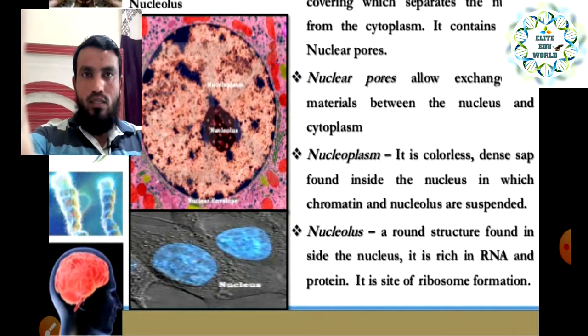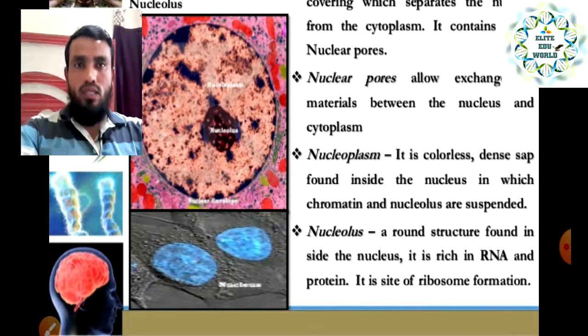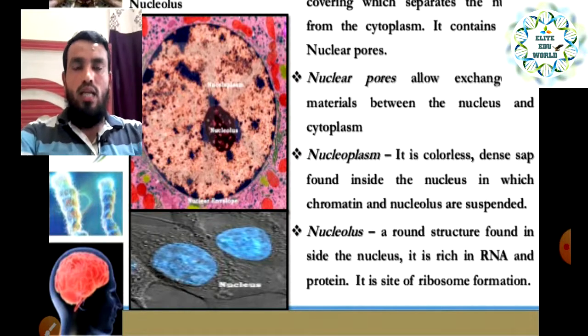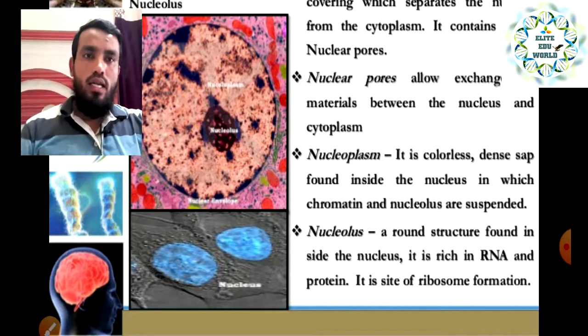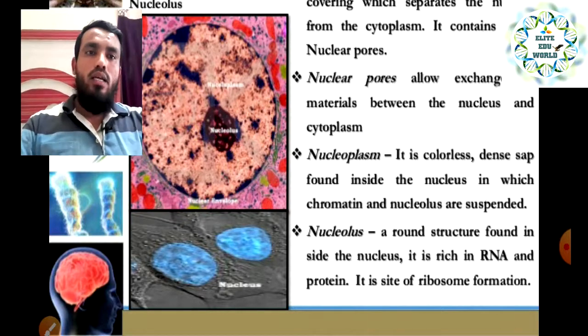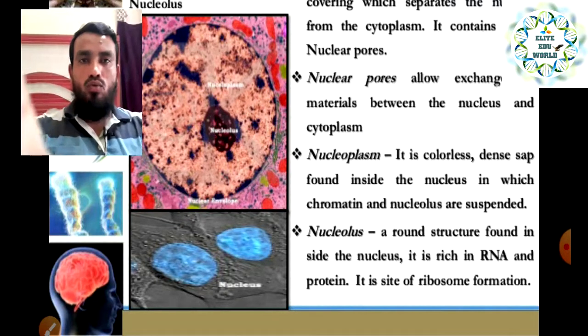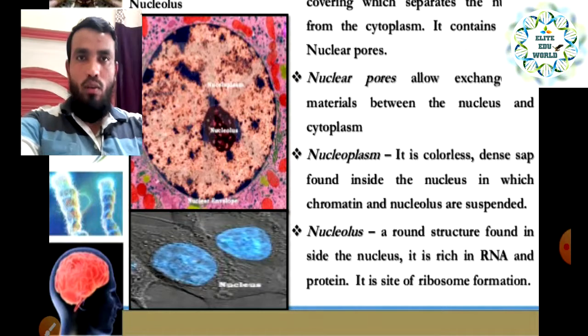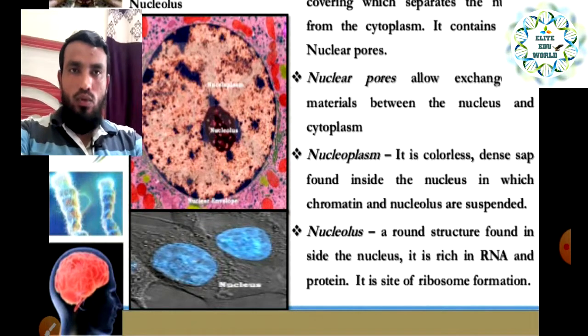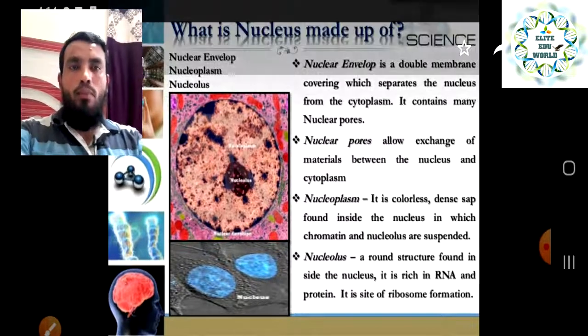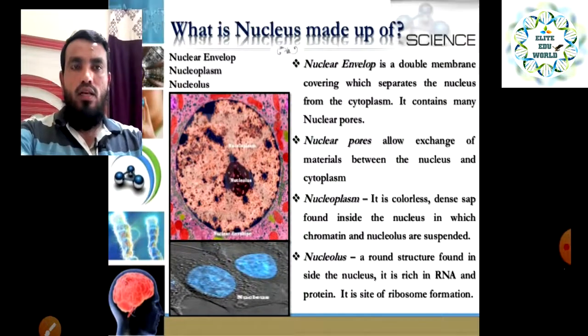This is the small round structure present inside the nucleus, and it is rich in RNA, that is the ribonucleic acid. It is rich in RNA and protein, and it is the site of ribosome formation, where the ribosomes are formed. That is also inside the nucleus. So, these are the basic points we have to understand about the nucleus.